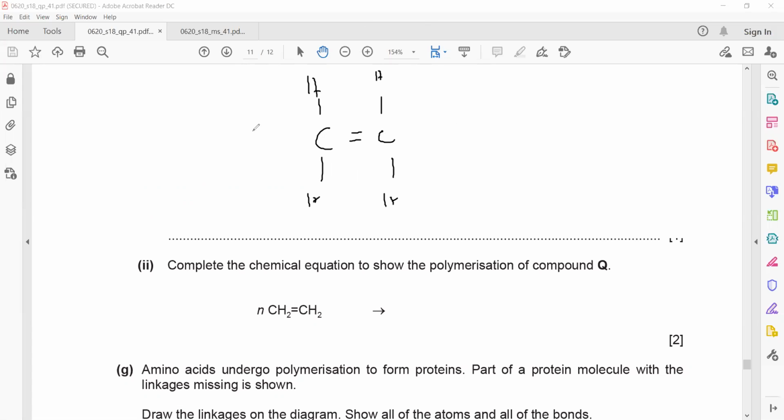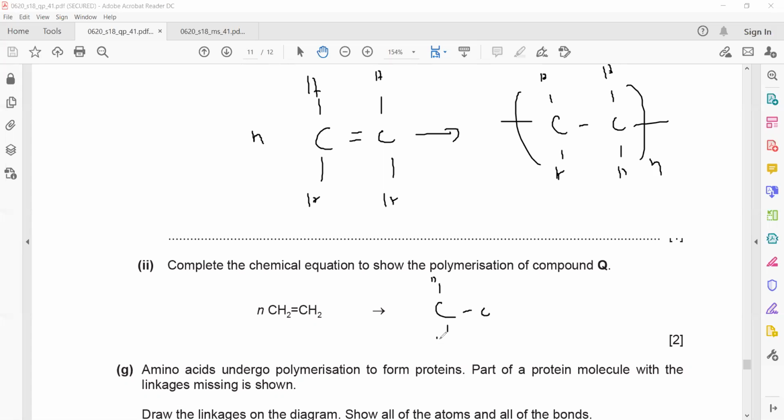This is a monomer. But when I draw a polymer, the monomer is already drawn, so I don't have to draw the monomer again. I just have to draw the polymer or complete the equation. I can put a bracket and then write n. So n molecules will join together and form a long chain compound. Is it clear? The addition polymer formed by ethene will be polyethene.